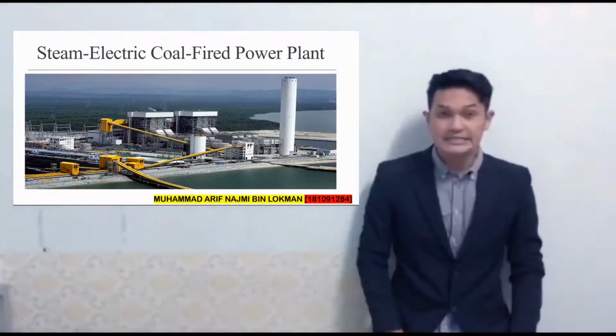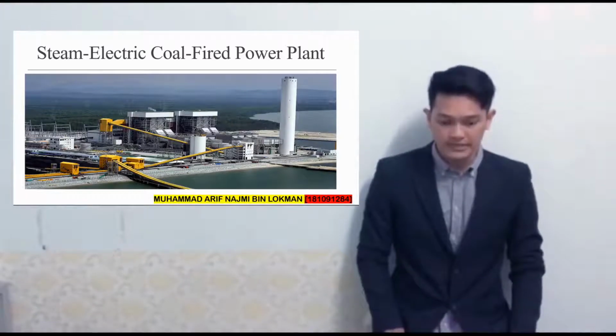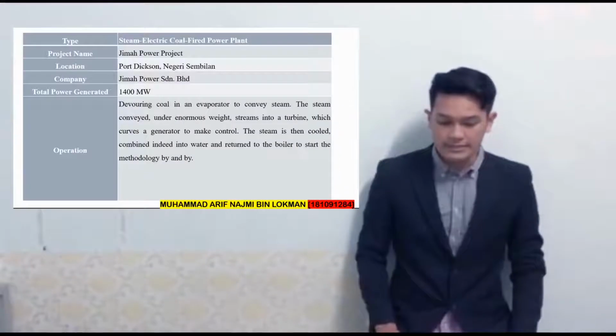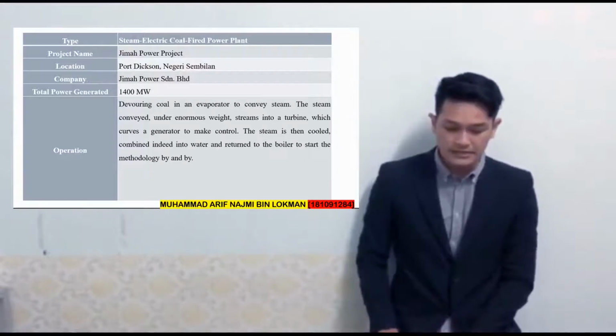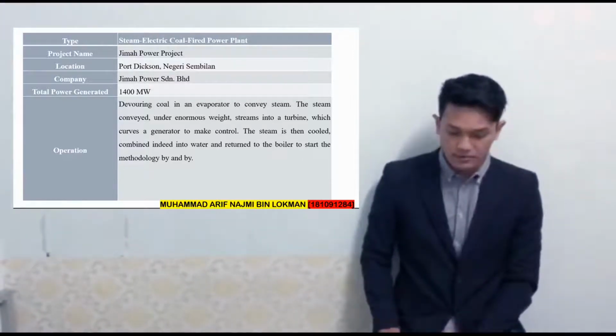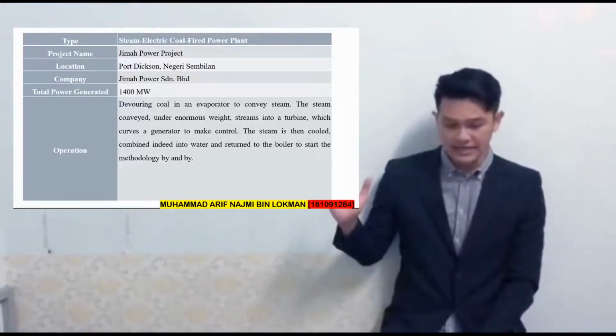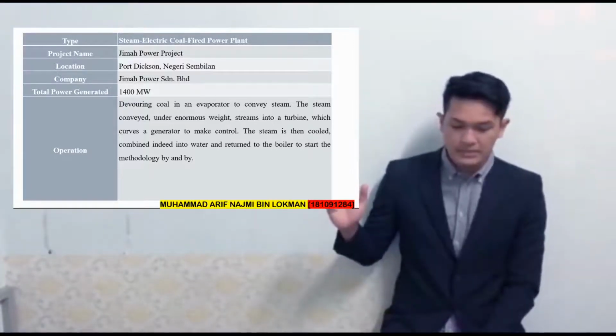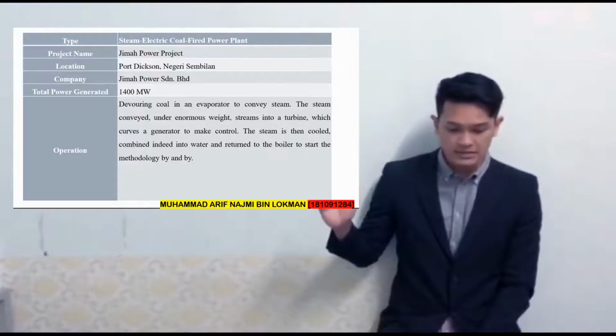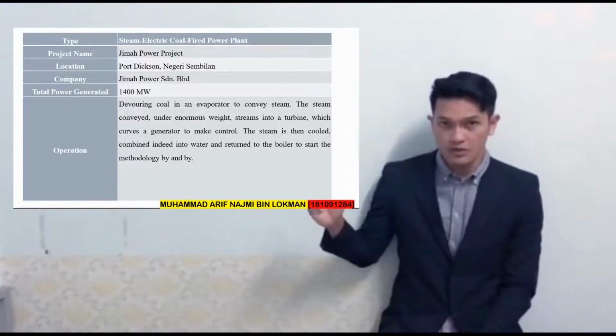For the second one, steam electric coal-fired power plants. The Jima Power Project. Location is Port Dickson, Negeri Sembilan. Company is Jima Power Sdn Bhd. Total power generated is 1,400 megawatts.